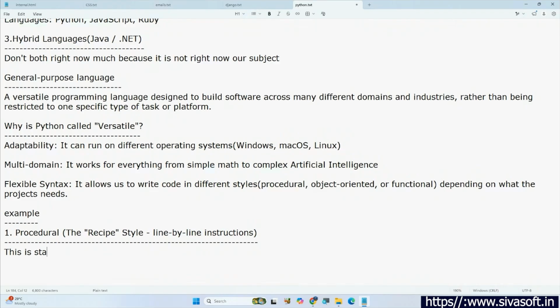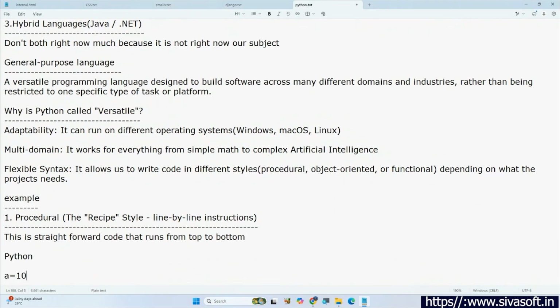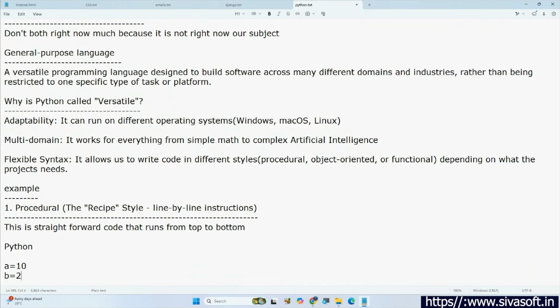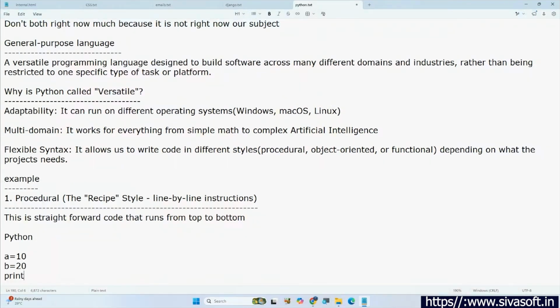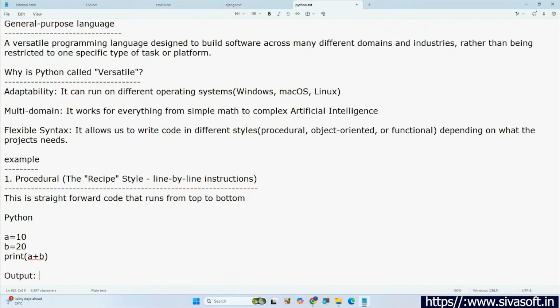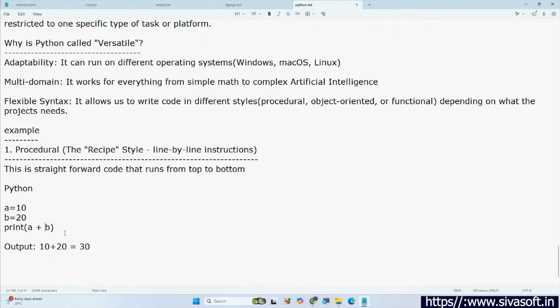This is straightforward. Code that runs from top to bottom. For example, in Python, procedural means how we are going to write line by line. Let's say A equal to 10, B equal to 20, and finally, I am going to print A plus B. And finally, what is the output that we are going to get here? So 10 plus 20 means 30. Procedural we understood. Next, after this, object oriented.